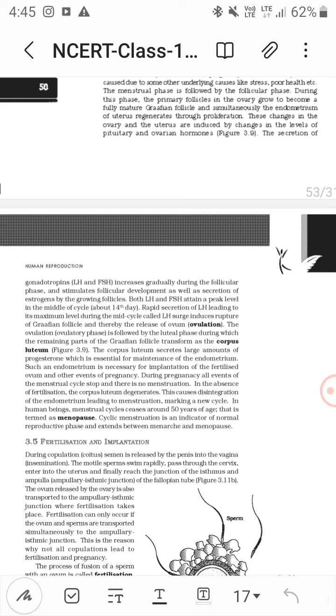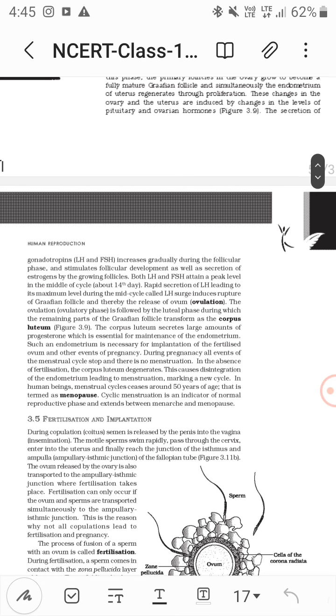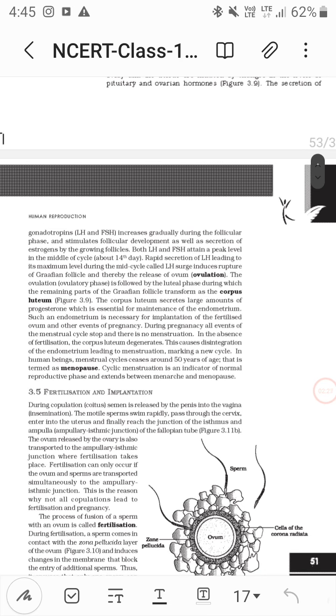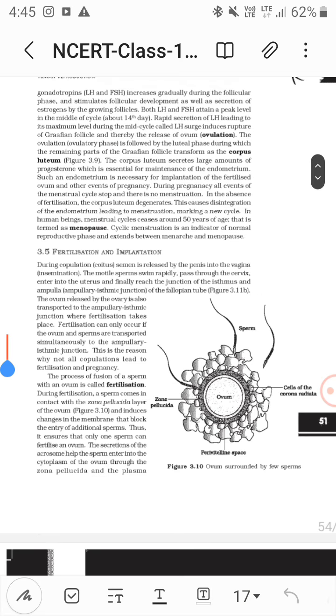Now in the absence of fertilization, the corpus luteum degenerates because there is no need of the progesterone. Then the endometrium disintegrates, so menstruation and bleeding flow occurs. This disintegration of the endometrium leading to menstruation stays for like 3 to 5 days, making a new cycle.